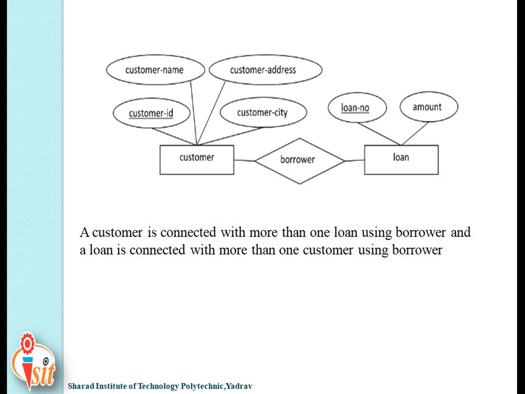This is about today's session, that degree of relationship having three types, and mapping cardinality which is used in binary relationship having four types: one to one, one to many, many to one, and many to many. In the next session, we will meet with the new point, that is representation of entities, attributes, relationship attributes, and relationship set. These points will be revised, but there we will see what graphical notations are used for every entity, attribute, and relationship.